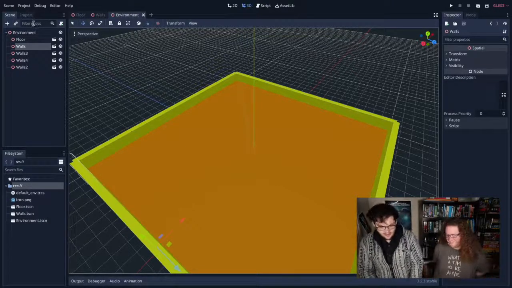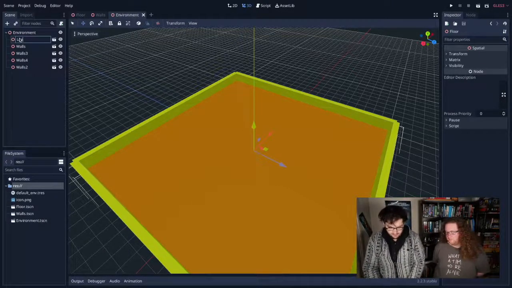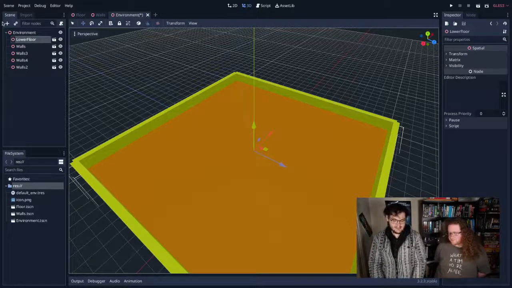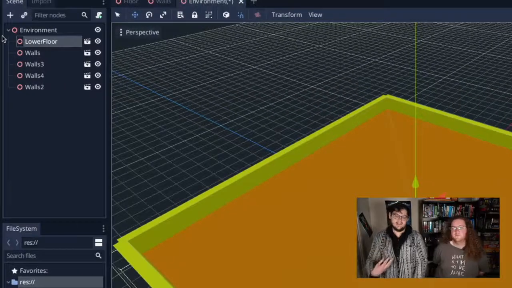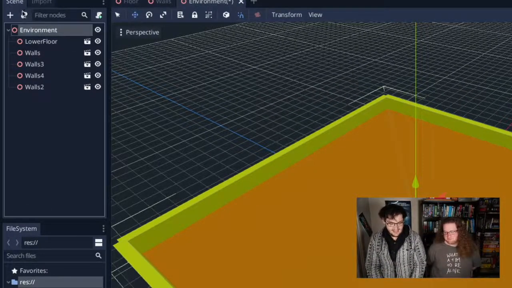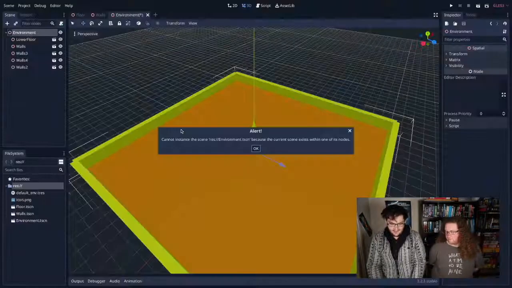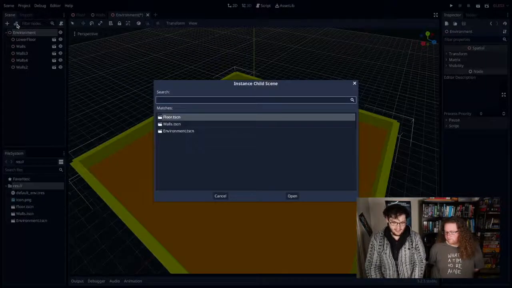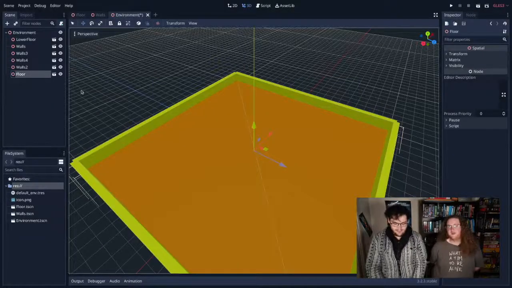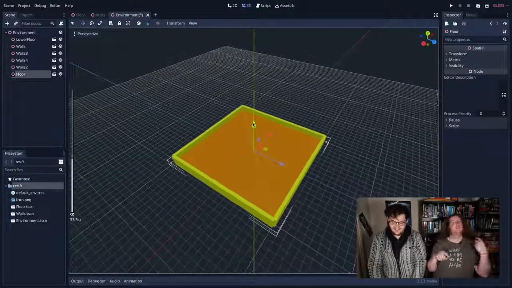Okay. So what I'm going to do is rename this floor to lower floor, because we're going to be adding an upper floor. I can put spaces in, but I'm just an old school Unix beard at heart, and I don't believe in spaces. I'm going to link another instance of the environment scene. No, I'm not. Sorry, that was a mistake. I'm going to link another instance of the floor scene. You can't nest yourself, yes. Sorry, I was overthinking.